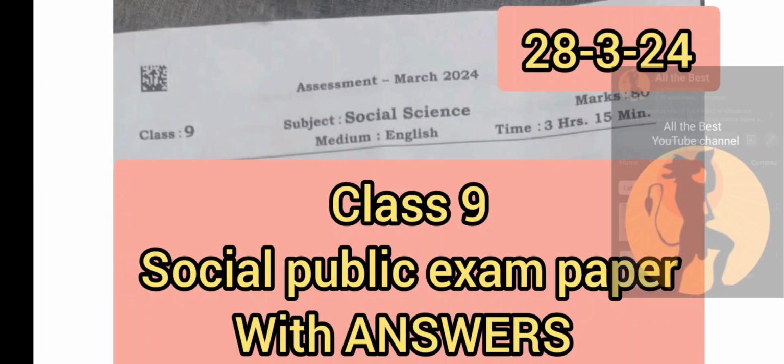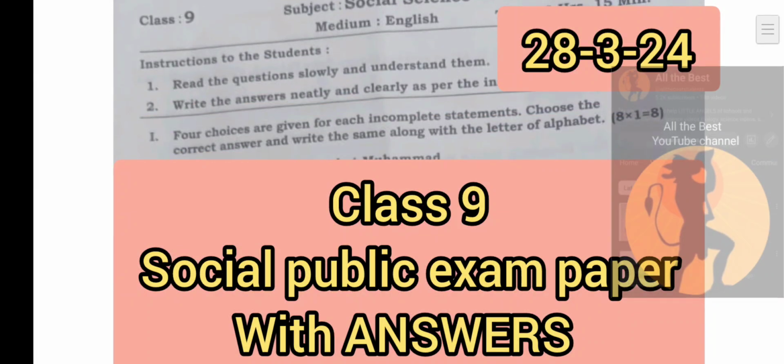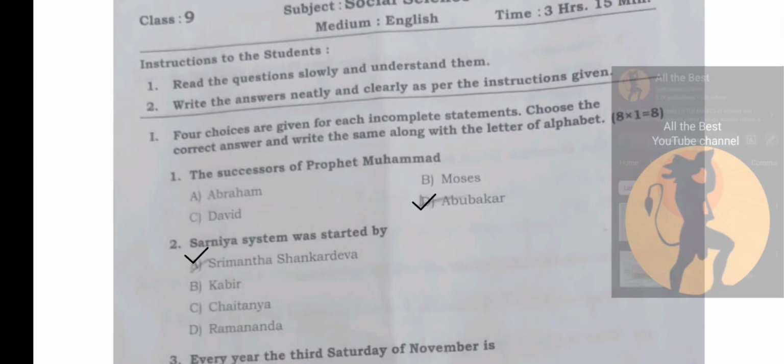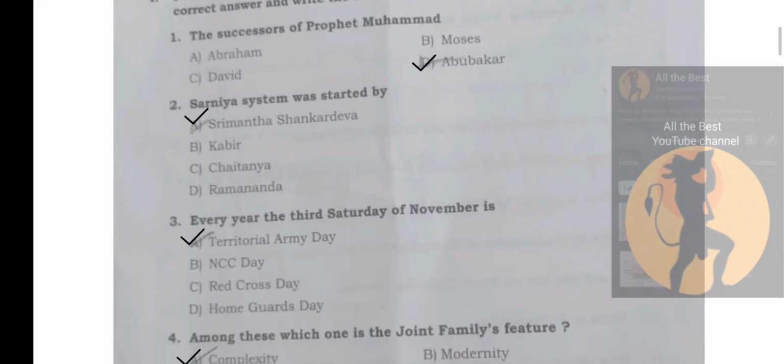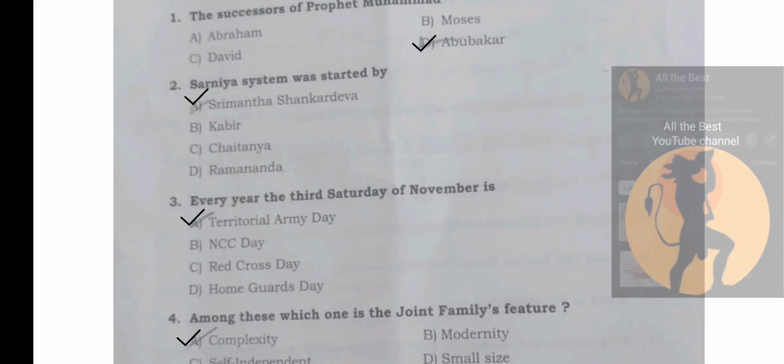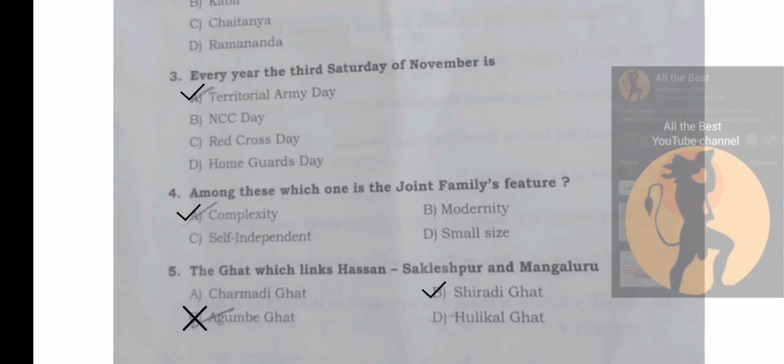Class 9 Social Science paper. So the first question, the successor of Prophet Muhammad was Abu Bakr. Sarniya system was started by Srimantha Shankaradeva. Every year the third Saturday of November is Territorial Army Day. Among these, which one is the joint family's feature, its complexity?